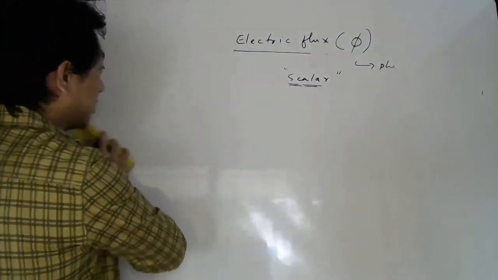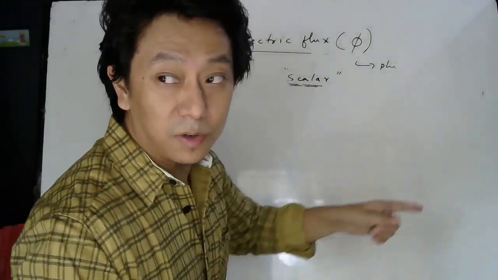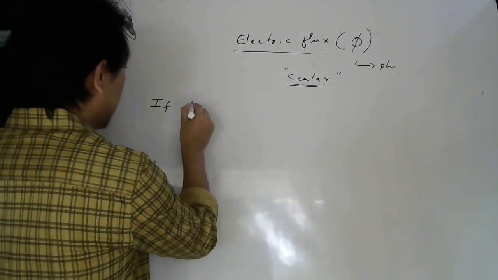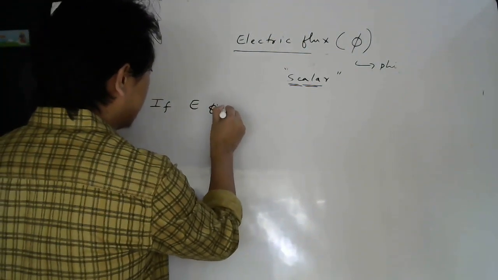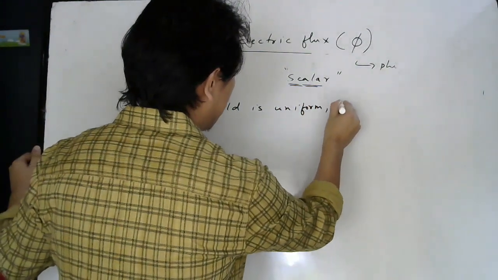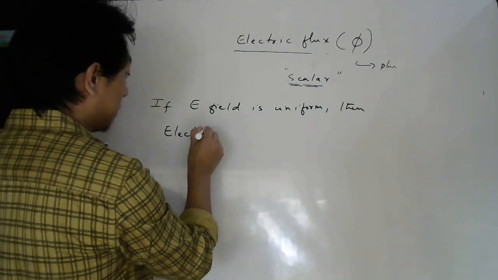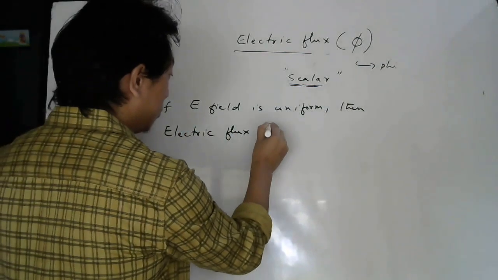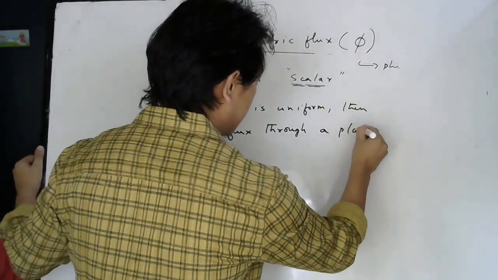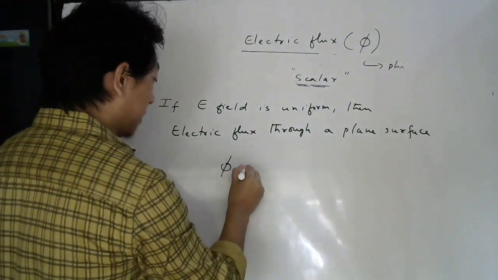So let us write it once more. But now you must remember that whatever formula I gave you is for uniform electric field. So if electric field is uniform, then electric flux through a plane surface is given by what formula I wrote?